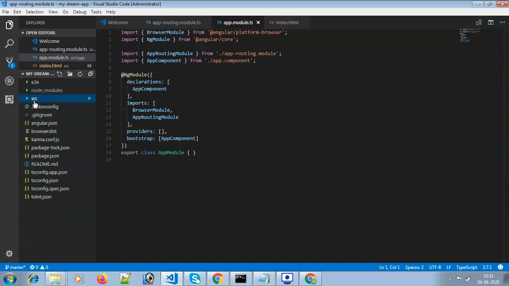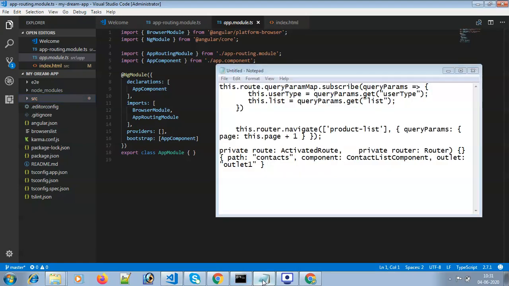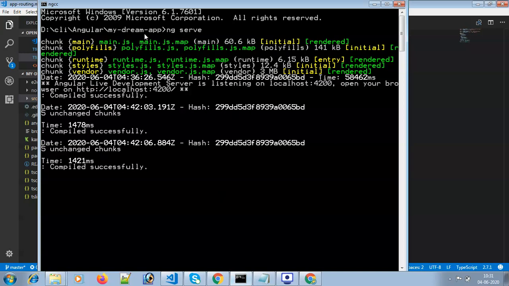After installing Angular, when you run the ng serve command in the command prompt, some chunk JS files will be rendered at a time and compile successfully.